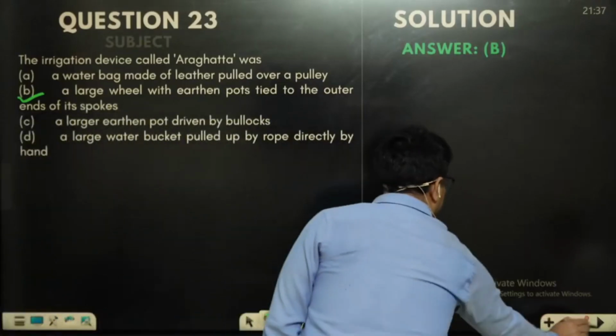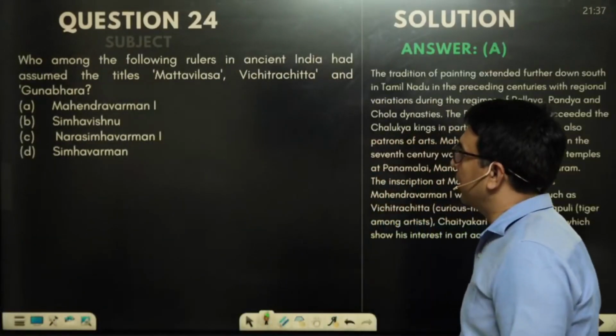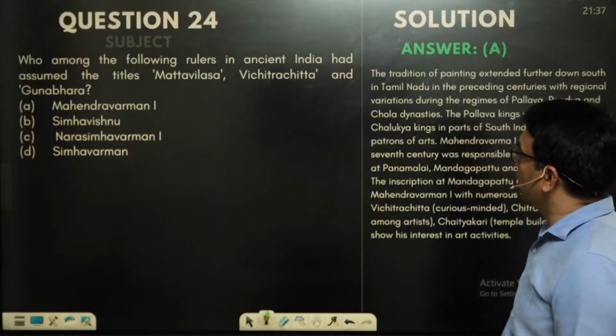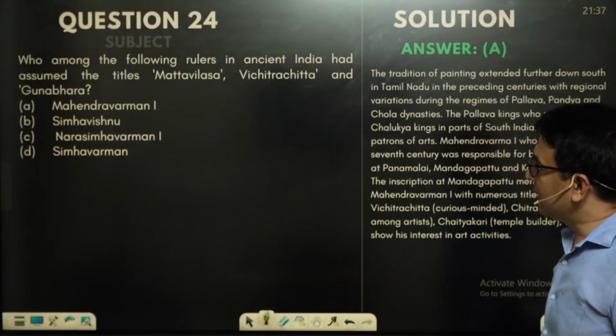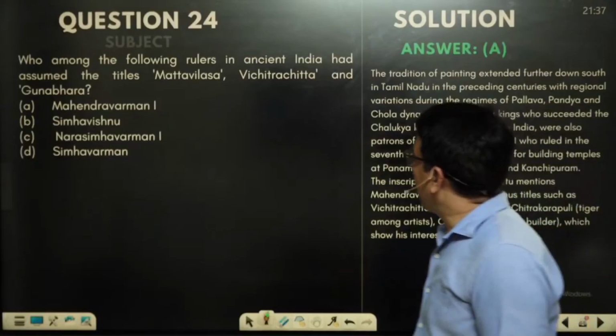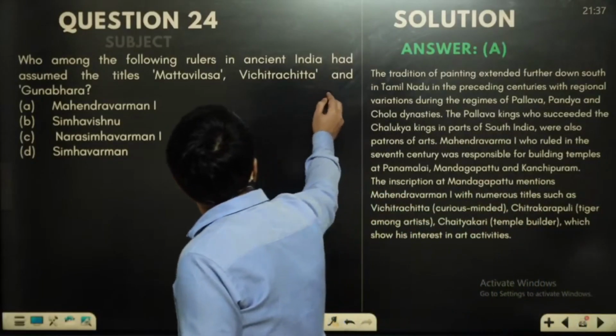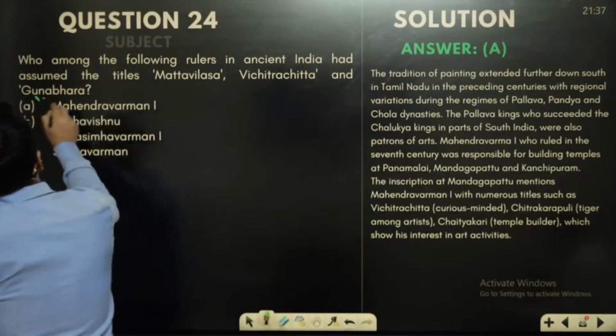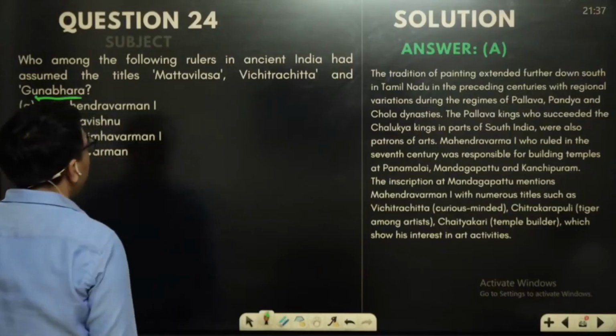When we go to the next question: which among the following rulers in ancient India assumed the titles Mattavilasa, Vichitrachitta, and Gunabhara?